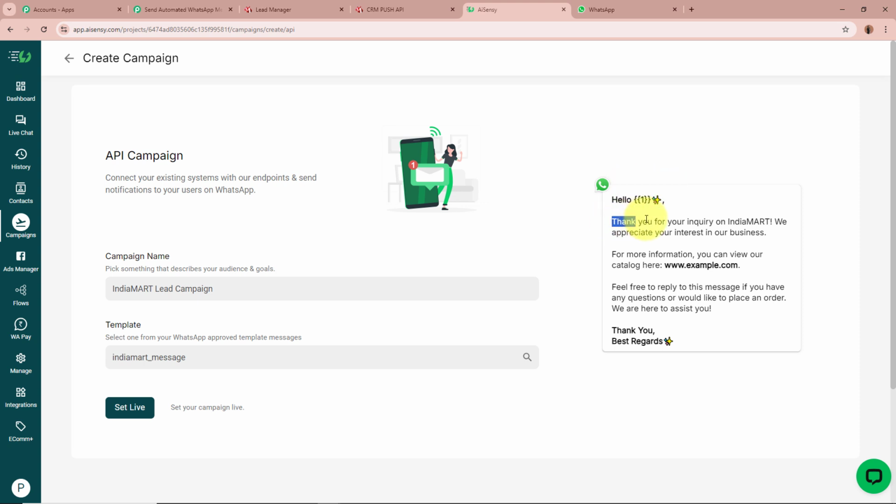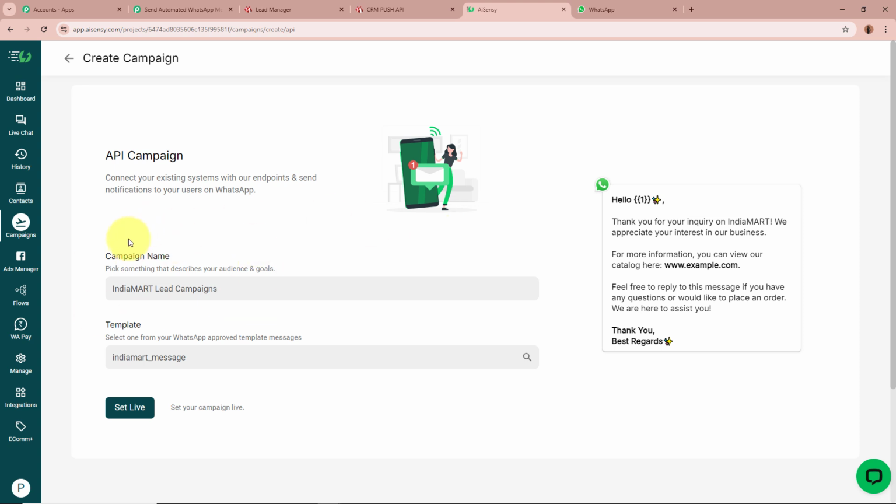Next it says, thank you for your inquiry on IndiaMART. We appreciate your interest in our business. For more information, you can view our catalog here on this website. Feel free to reply to this message if you have any questions or would like to place an order. We are here to assist you. Thank you, best regards. So this is the template that I've created, you can see right over here.